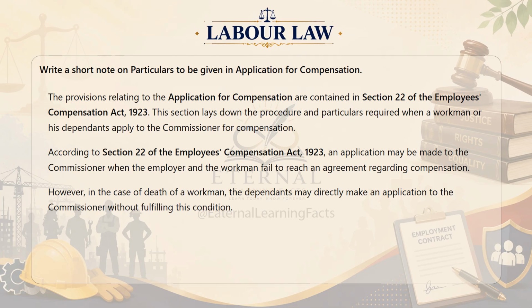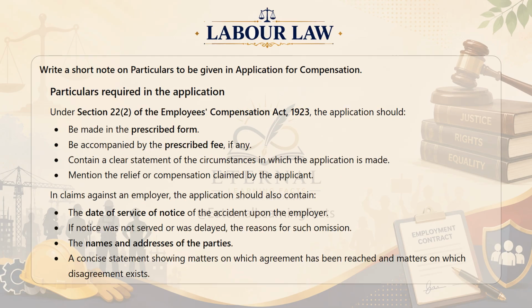compensation. According to Section 22 of the Employees Compensation Act 1923, an application may be made to the commissioner when the employer and the workman fail to reach an agreement regarding compensation. However, in the case of death of a workman, the dependents may directly make an application to the commissioner without fulfilling this condition. Particulars required in the application.